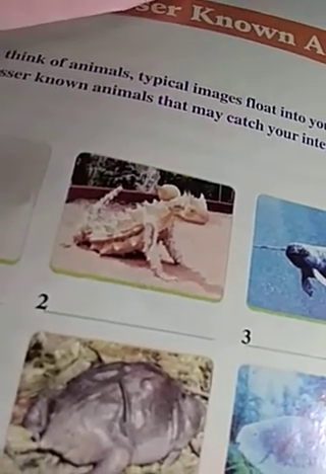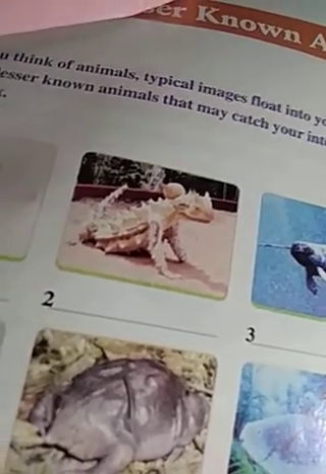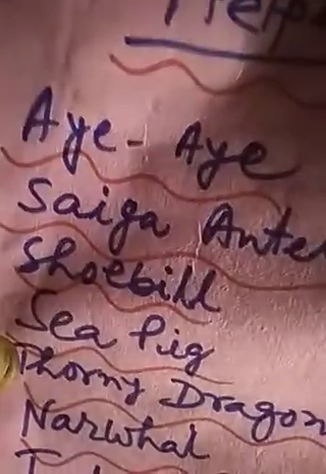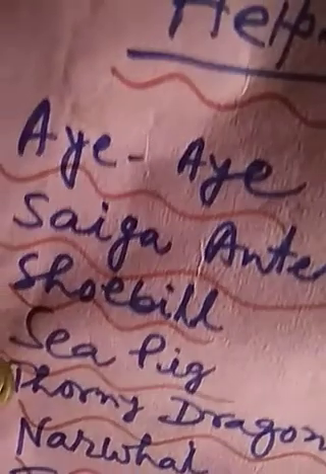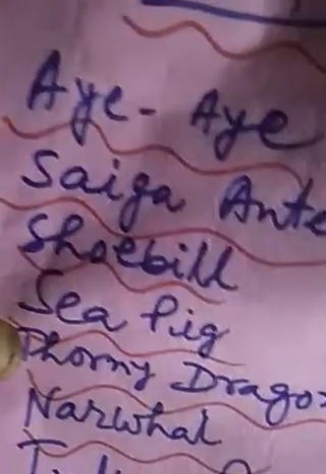And next one, serial number 2. What's the name of this animal? It looks like a dragon. So you have to find out whether there is any name with dragon in the help box. Yes, we have found it: thorny dragon. So the name of this animal is thorny dragon. Serial number 2, it is thorny dragon.